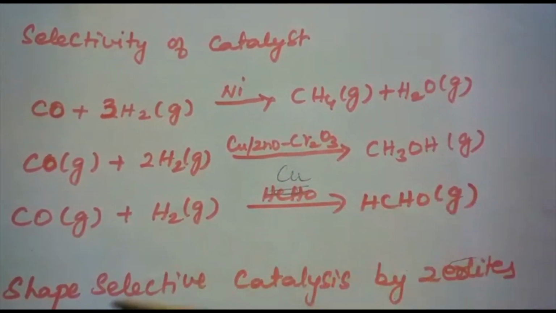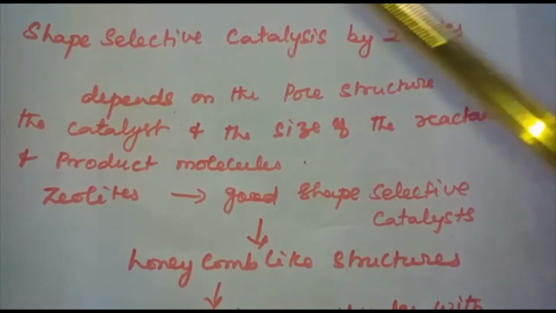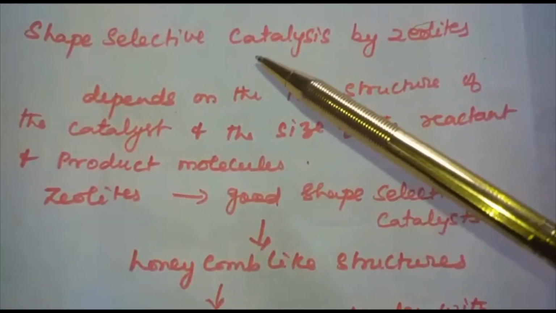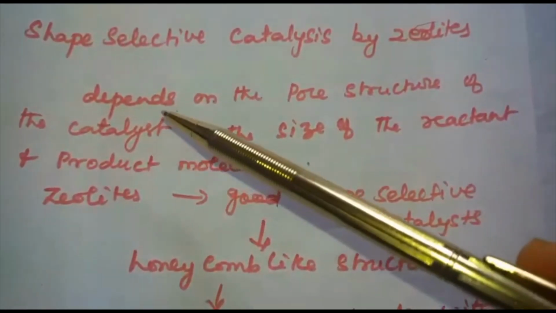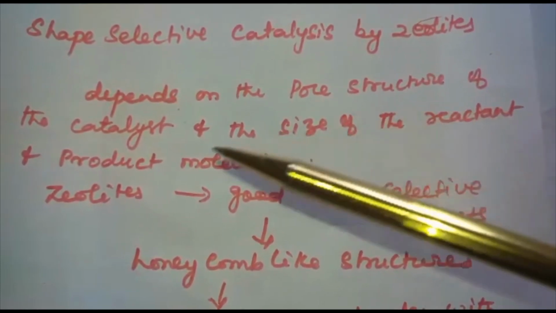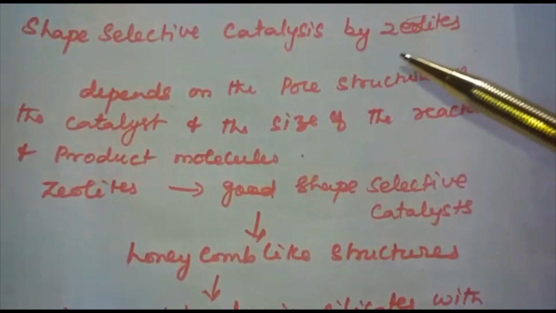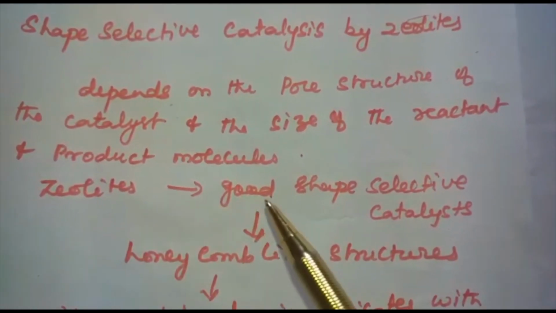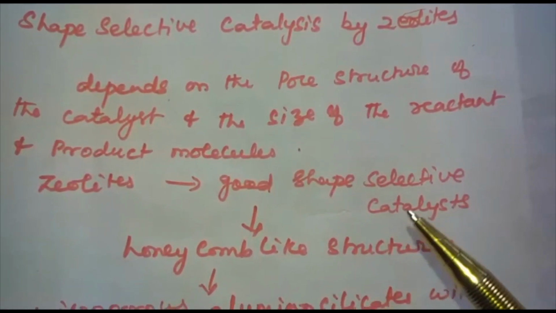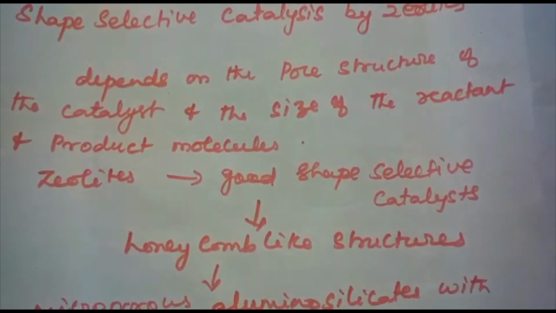Next is shape selective catalysis by zeolites. What do you mean by shape selective catalysis? The catalytic reaction that depends on the pore structure of the catalyst and the size of the reactant or product molecules is called shape selective catalysis. Zeolites are good shape selective catalysts, and they have honeycomb-like structures.